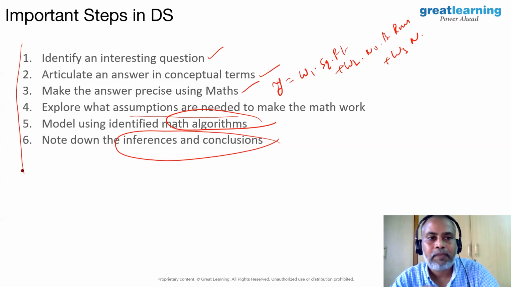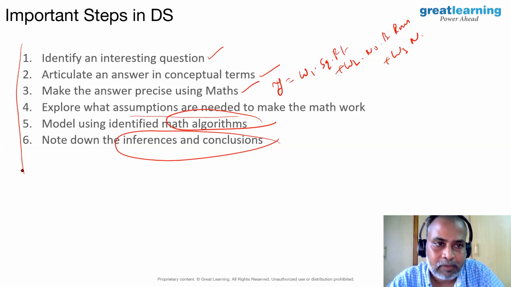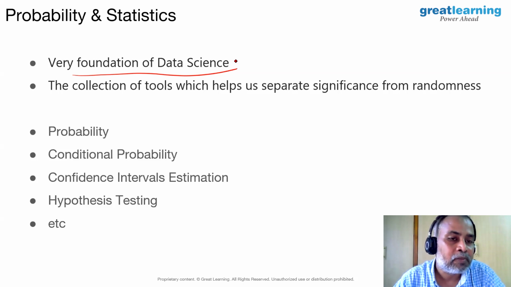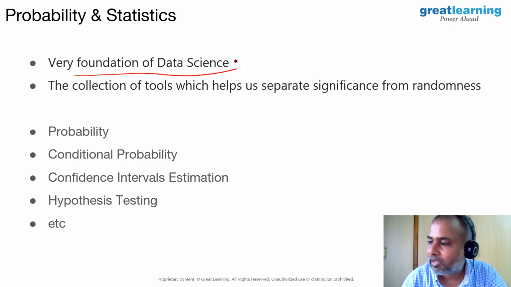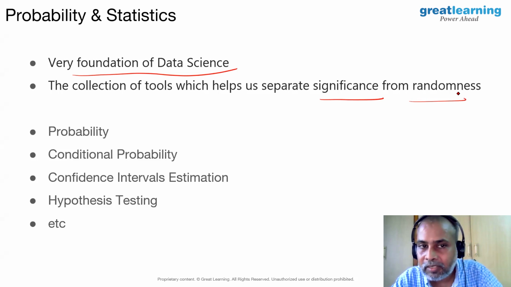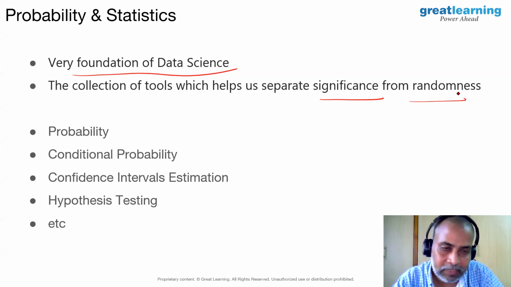Now, having said all this, let us see, topic-wise in mathematics, what techniques are needed. For example, for probability and statistics, what techniques have we used? Probability and statistics are at the foundation level for data science. Without this, we will not be able to move forward. These techniques help us separate significance from randomness. That means, is there a pattern in the data or not? We can identify that using probability and statistics.